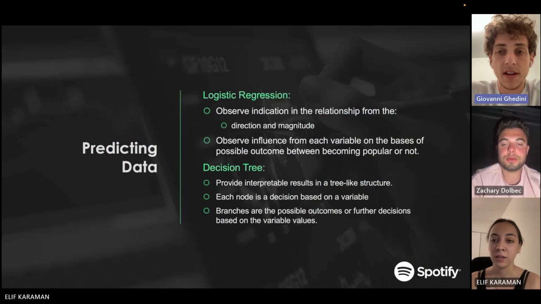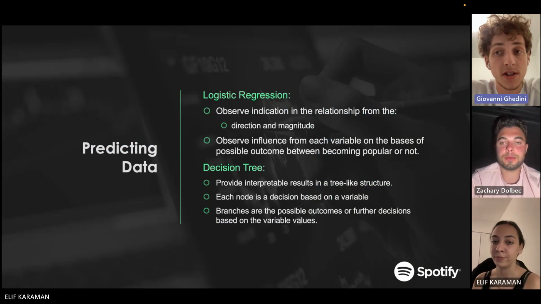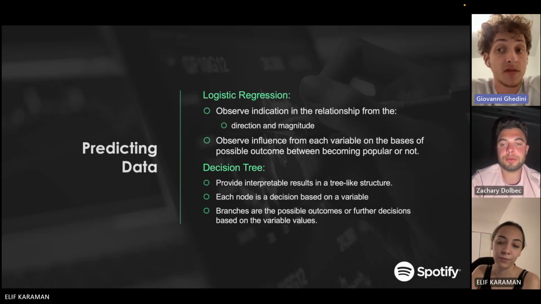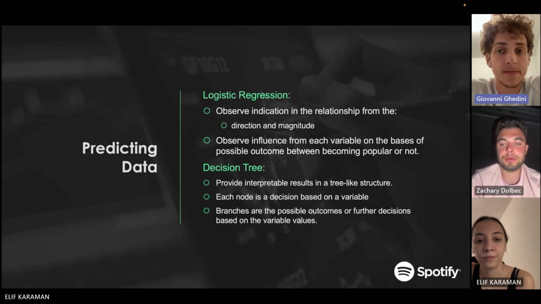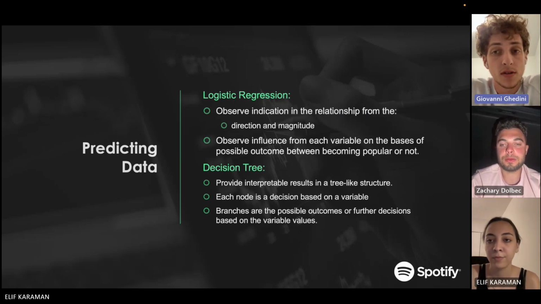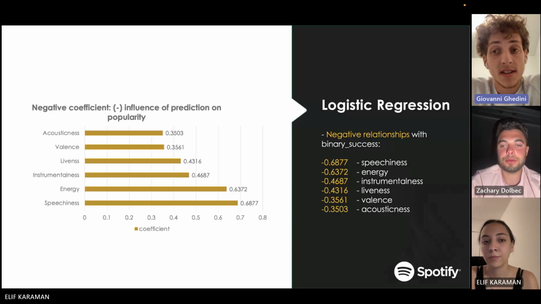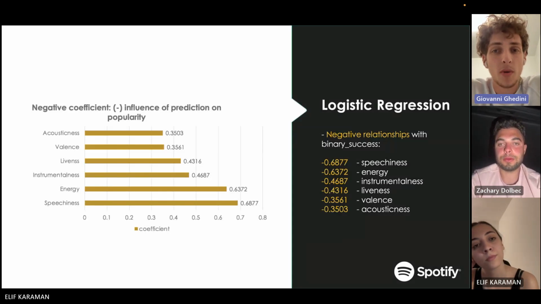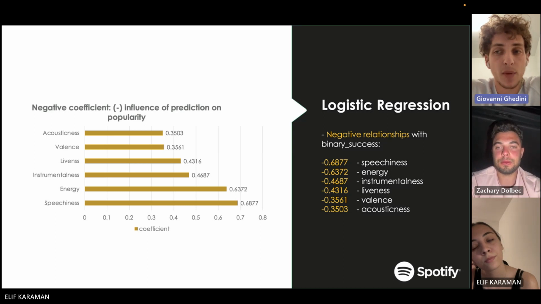Okay, after defining the success variables, we run logistic regression and the Gini decision tree to investigate how the level of popularity was influenced by the other independent variables. After getting rid of the variables that were statistically insignificant, we saw how our business success was impacted by the others. As we can see, we have 6 variables that have a negative influence on the popularity.